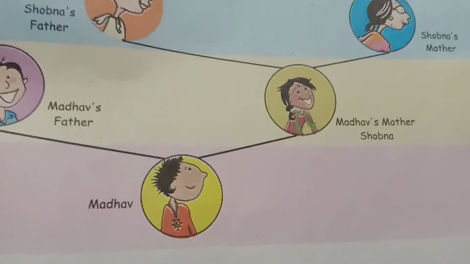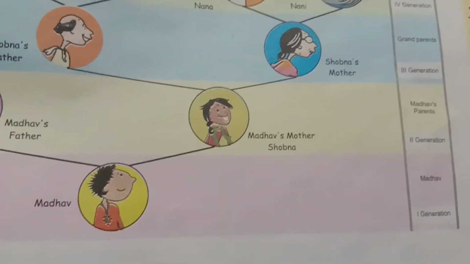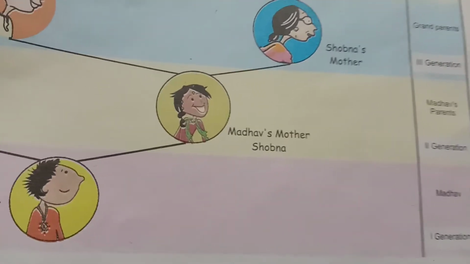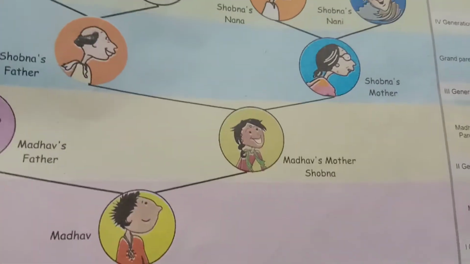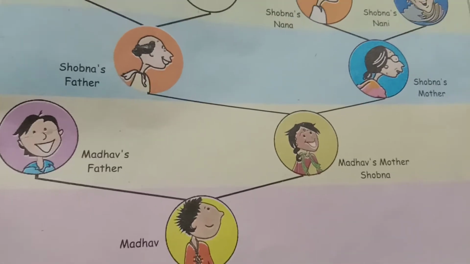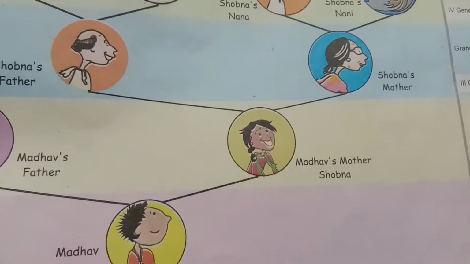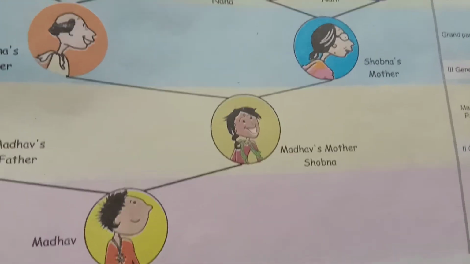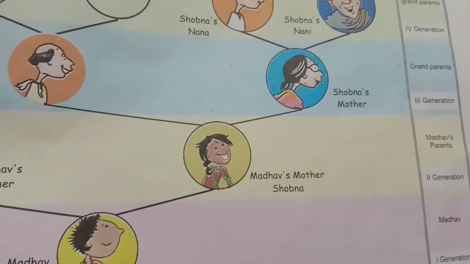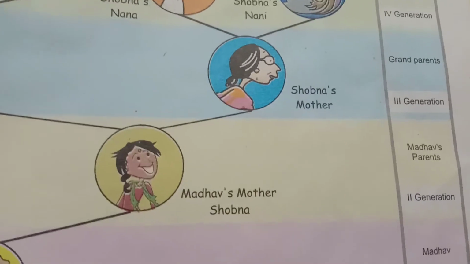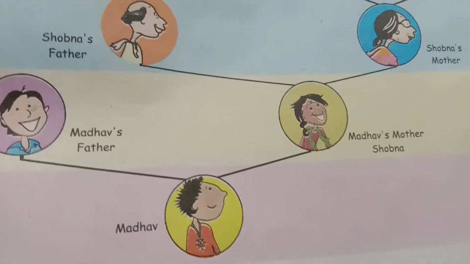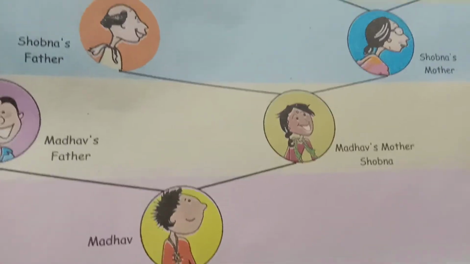See, Madhav is in the first generation. Then Madhav's parents, Madhav's father and Madhav's mother, Shobhana. What is the name of Madhav's mother? Shobhana. So Madhav's father and mother come under the second generation. How many were there in the second generation? Only 2 people were there in the second generation.